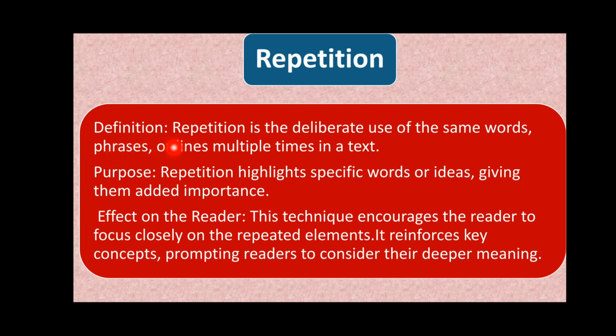Repetition. Definition: repetition is the deliberate use of the same word, phrase or line multiple times in a text. So when you repeat a word again and again, this is called repetition. Repetition means that this idea, this concept, is very important. That's why these words are repeated. And sometimes synonyms are used, sometimes the same expressions are used. This is also called repetition. The purpose: repetition highlights specific words or ideas, giving them more importance. Effect on the reader: the technique encourages the reader to focus closely on the repeated elements. It reinforces key concepts and prompts readers to consider their deeper meaning.